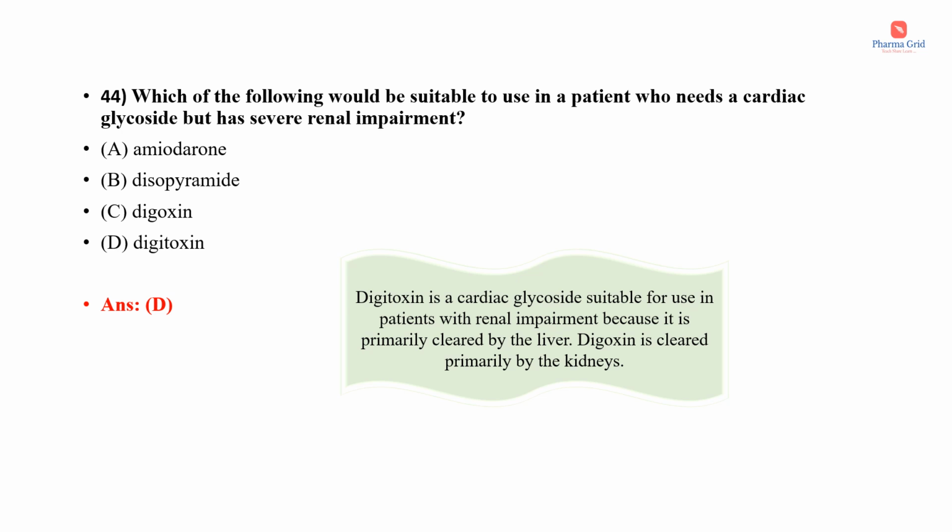Digitoxin is a cardiac glycoside suitable for use in patients with renal impairment because it is primarily cleared by the liver. Digoxin is cleared primarily by the kidneys, so it is not safe in patients with renal impairment.